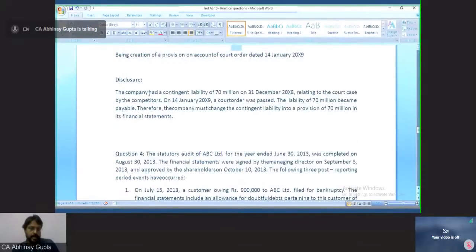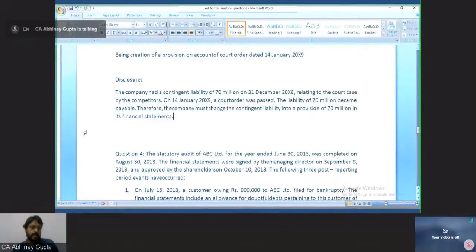The company had a contingent liability of rupees 70 million as of December 8 relating to the court case by the competitors in January 2009. The court order was passed, and the liability of 70 million became payable. So since the liability has become payable, the company must change the contingent liability into a provision of rupees 70 million in its financial statements.